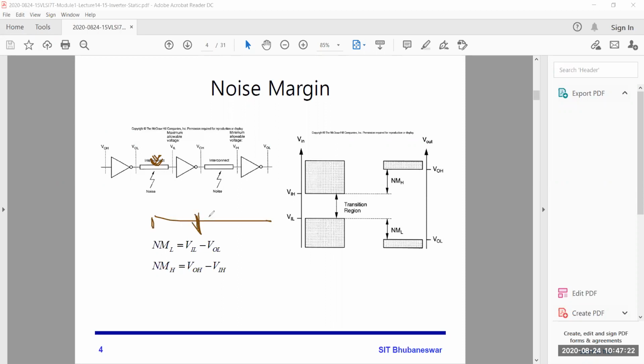Up to this part we cannot predict what is the output or input. If this VIL range should be here, then easily we can predict that output will be high. So if noise is more, this part will increase, this part will decrease, and the new noise margin will be this. So noise margin should be high.